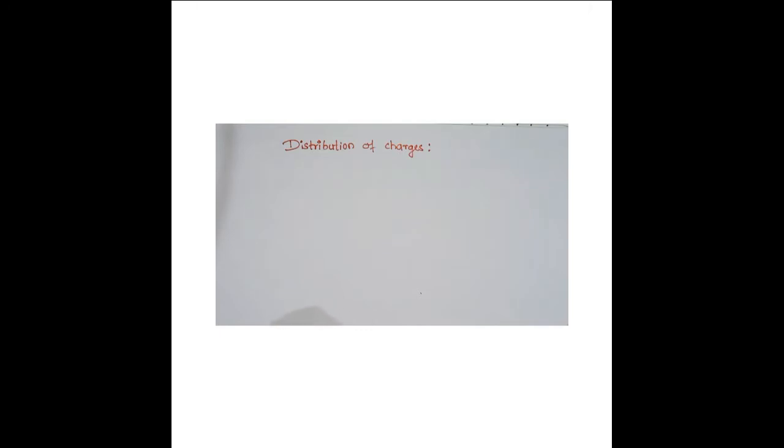Up till now we were considering charges as discrete, q1, q2, q3. This was the thing we were calculating. Why were we considering them as discrete charges? Because that makes our mathematical calculations very simple, so that we can apply the algebraic rules at once and calculate them.